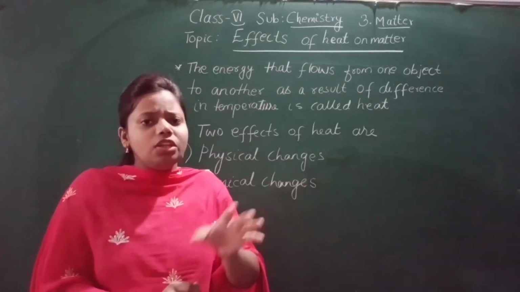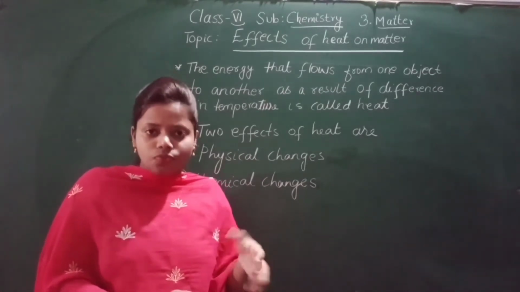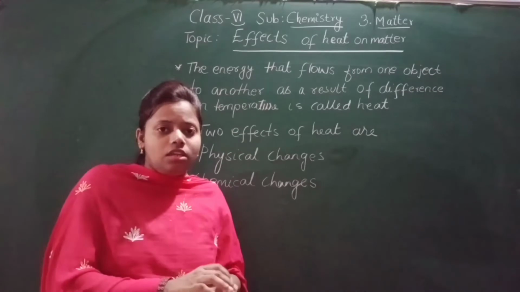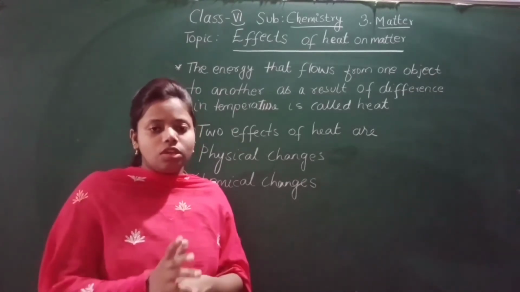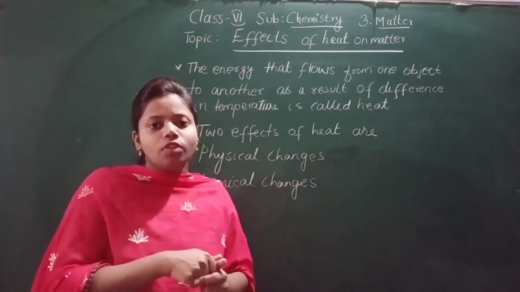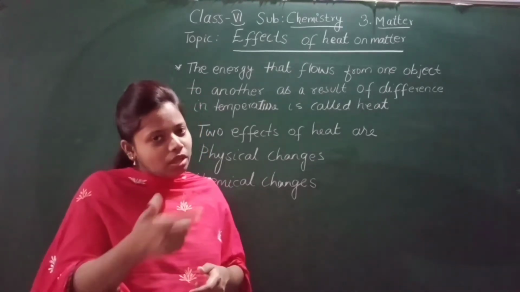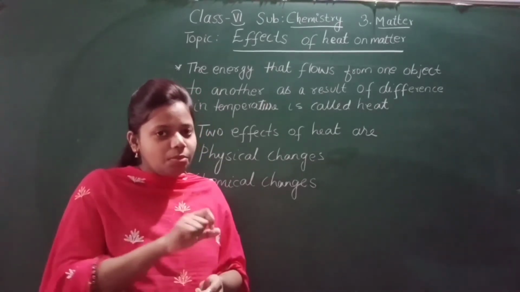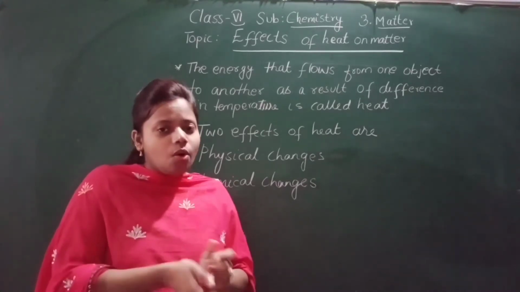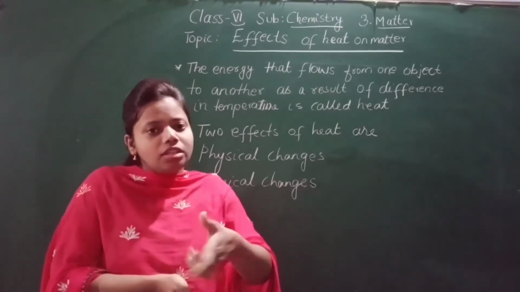For example, when your mother cooks food in the kitchen, she uses utensils and a spoon to cook. When she cooks, after some time her spoon also becomes heated. Why does the spoon get heated?